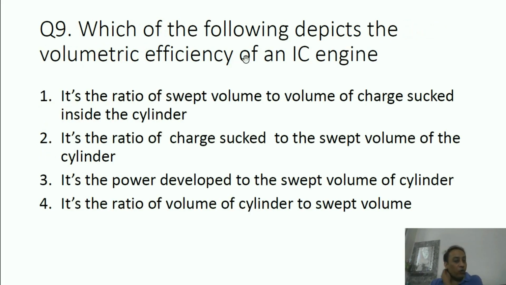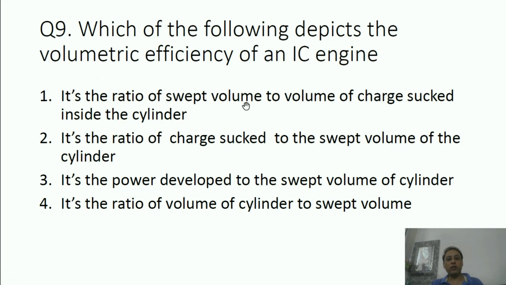Which of the following depicts the volumetric efficiency of an IC engine? First, it is the ratio of swept volume to volume of charge sucked inside the cylinder. Second, it is the ratio of charge sucked to the swept volume of the cylinder, just the reciprocal of the first. Third, it is the ratio of power developed to the swept volume of the cylinder. Fourth, it is the ratio of the entire volume of cylinder to the swept volume.